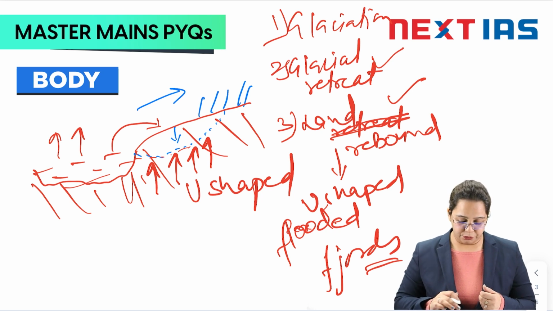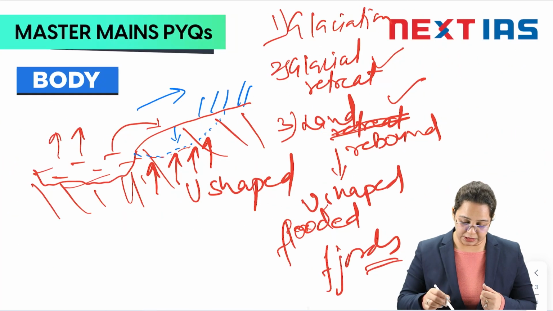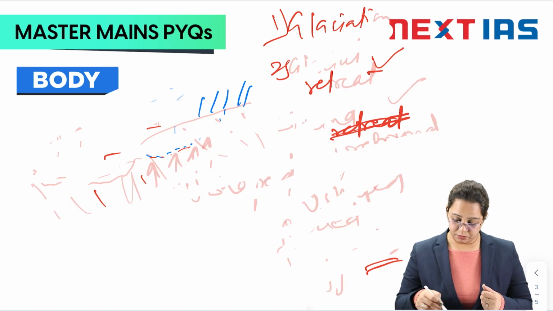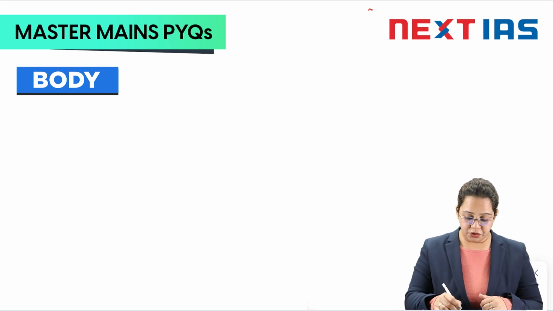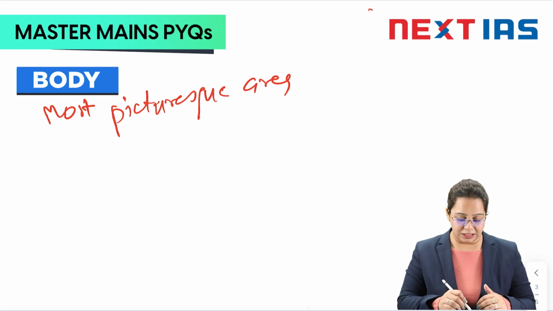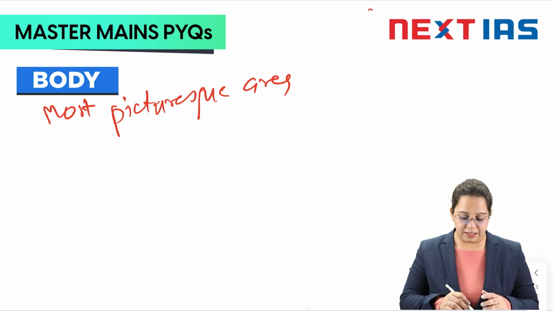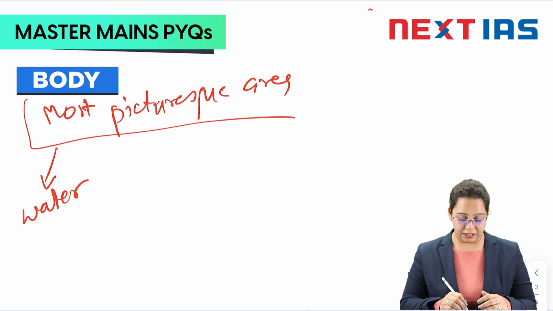All right, now if we see the next part of the question, how do they constitute some of the most picturesque areas of the world? All right, let's see how. If you have seen the photos, these fjords appear so beautiful, in the sense that many features are there, like water. If you see the water, it is mainly a blue hue, and clear water is there.